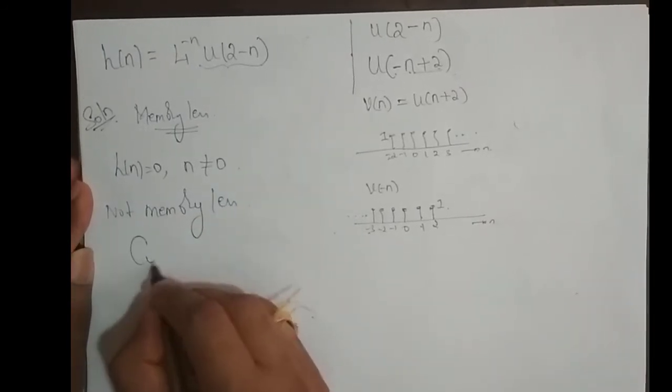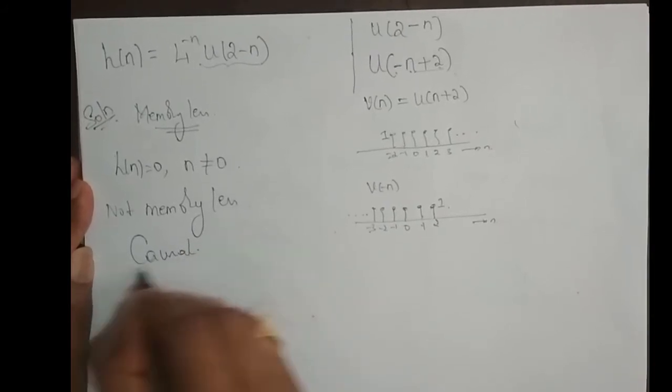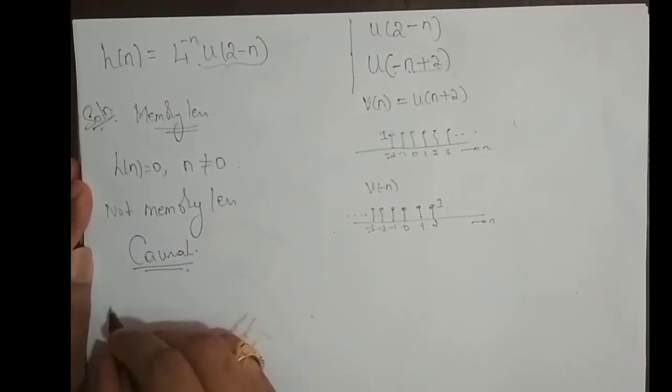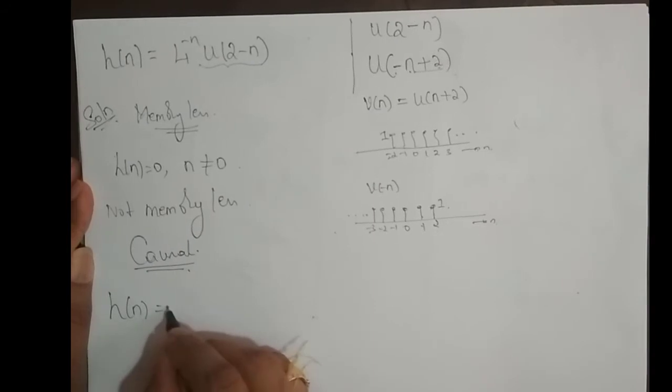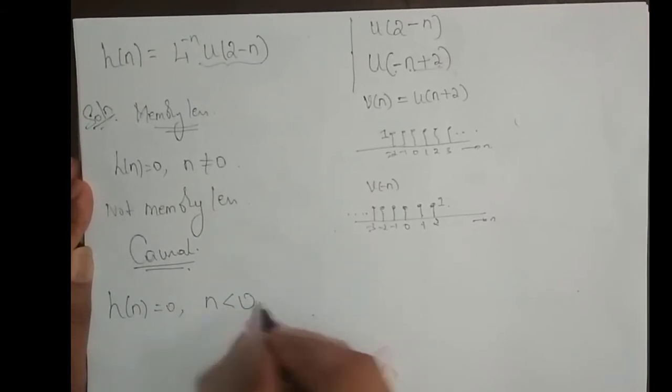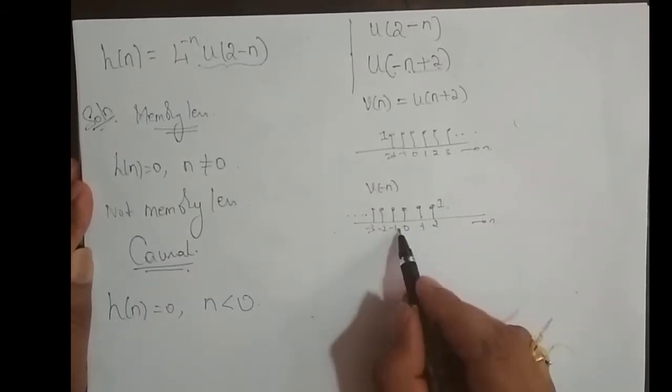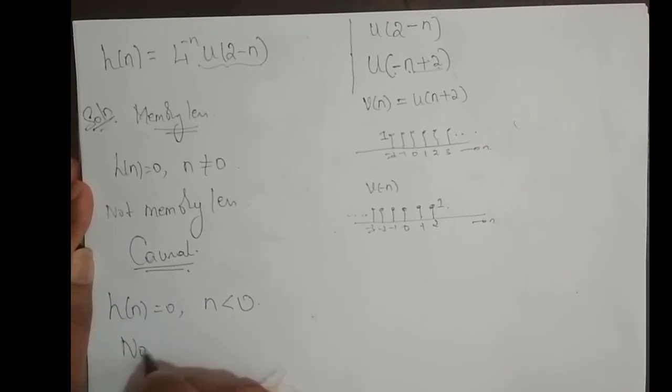So what about causal? What is the condition for a system to be causal? h of n is equal to 0 for n less than 0, but I have amplitude for n less than 0, so the system is non-causal.